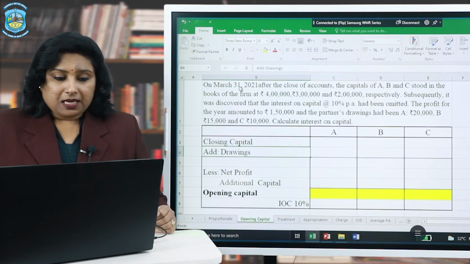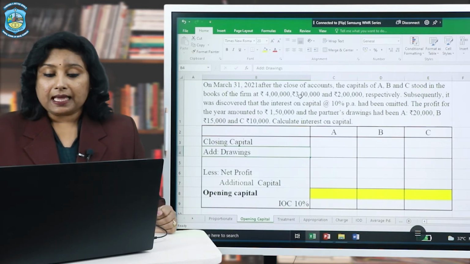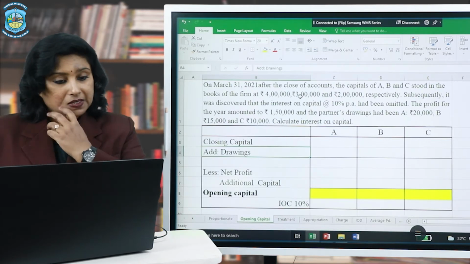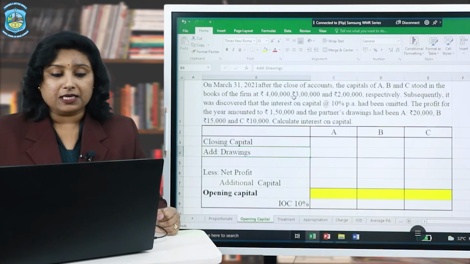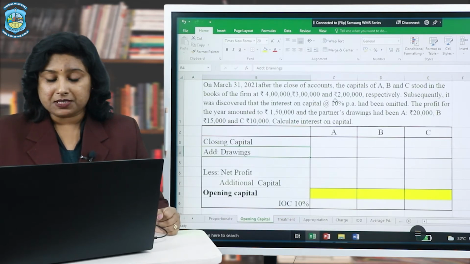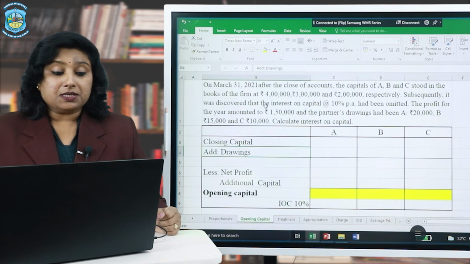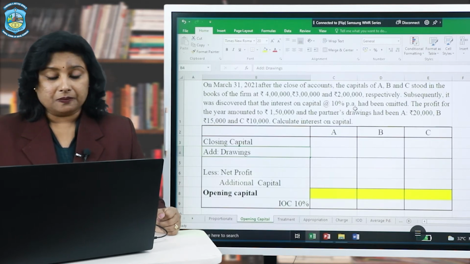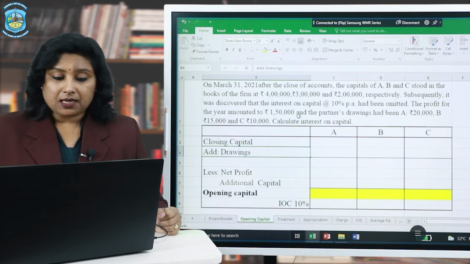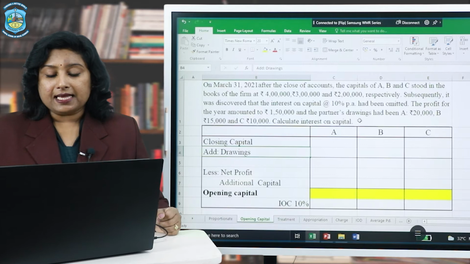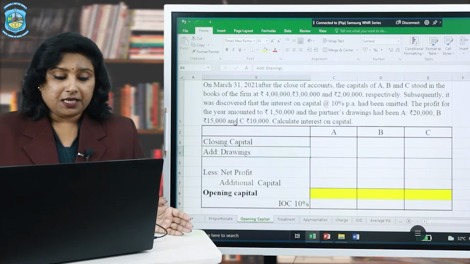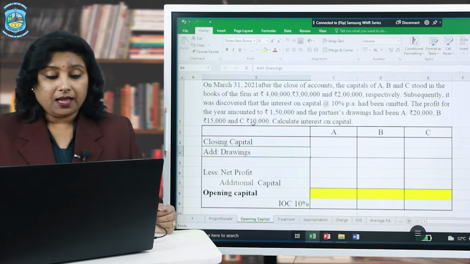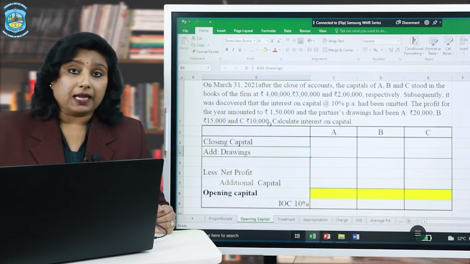On 31st March 2021, after the close of the accounts, the capitals of A, B and C stood in the books of the firm at 4 lakh, 3 lakh and 2 lakh respectively. Subsequently, it was discovered that the interest on capital at the rate of 10% per annum has been omitted. The profit for the year amounted to 1,50,000 and the partners' drawings have been 20,000, 15,000 and 10,000 respectively, and you are required to calculate interest on capital.